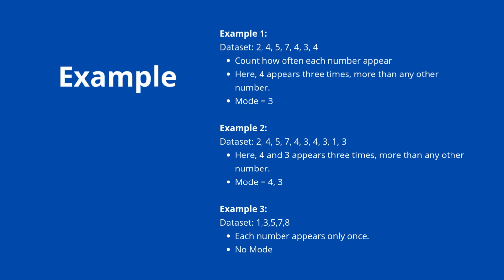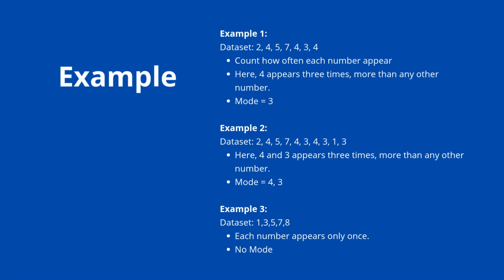First, we have a data set: 2, 4, 5, 7, 4, 3, 4. These are the values in the data set. First we count how many times each of the values appears. Here we can see 2 appears only one time, 4 appears 3 times, 5 appears one time, 7 appears only one time, and 3 also appears one time. So the most frequent number is 4. 4 occurs 3 times in this data set. So we can say the mode is 4.